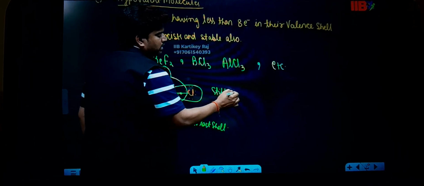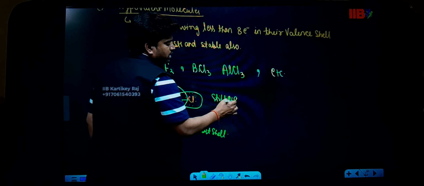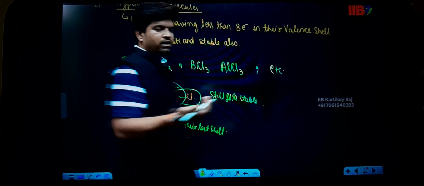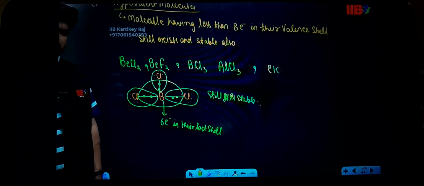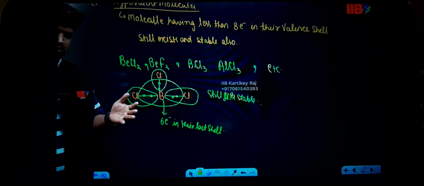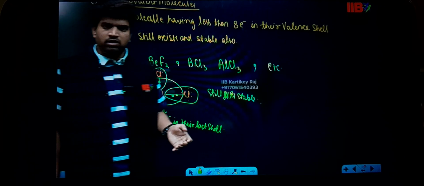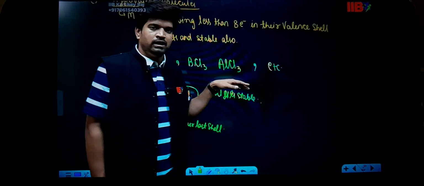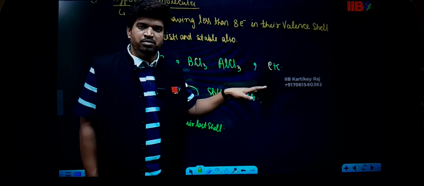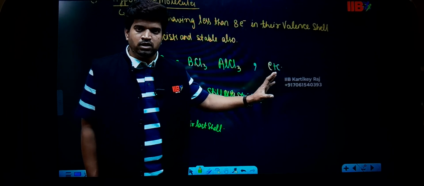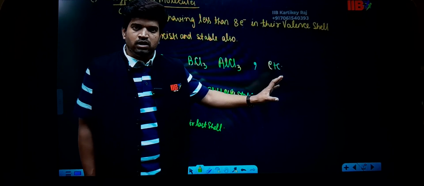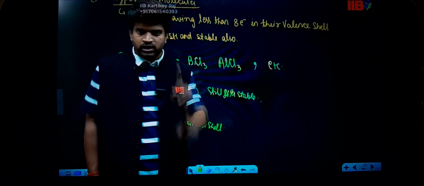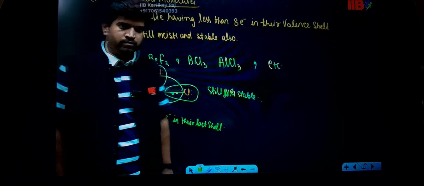Still, it is stable. But the octet rule says only one thing: if you have 8 electrons in the last shell, then you can form the bond, then you can exist. But there are so many compounds, these are the various examples of hypovalent molecules, which do not completely fulfill the octet rule. This is the first limitation.